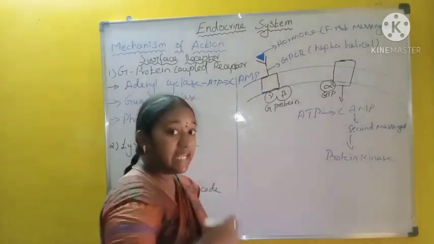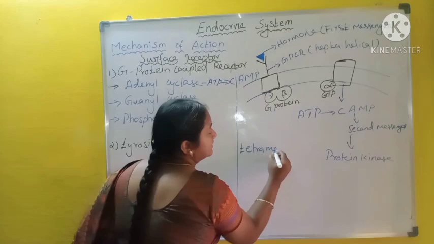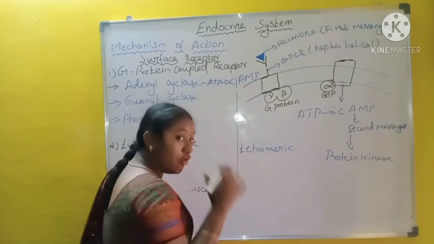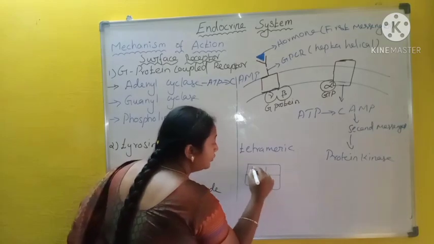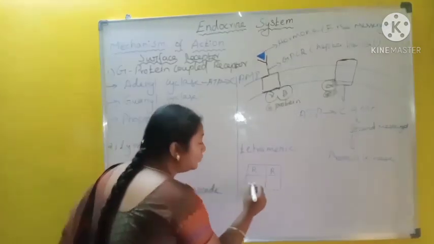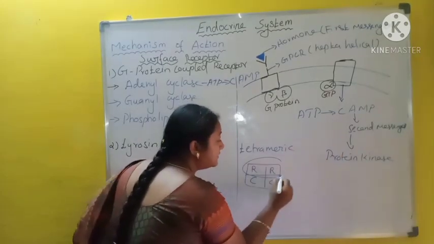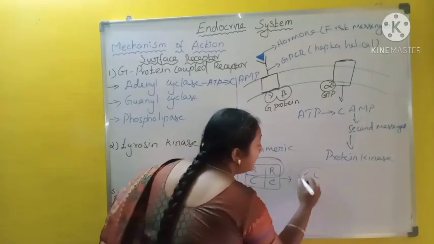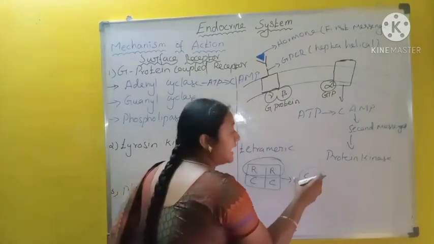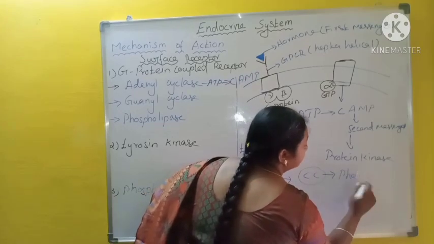Protein kinase is a tetrameric unit. That is, it has 4 subunits, 2 regulatory units and 2 catalytic units. When the cyclic AMP binds with the regulatory units, the catalytic units become detached. This catalytic unit activates the phosphorylation.